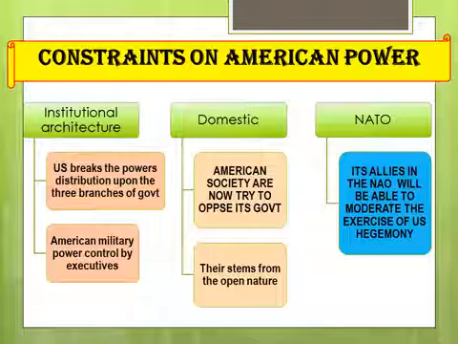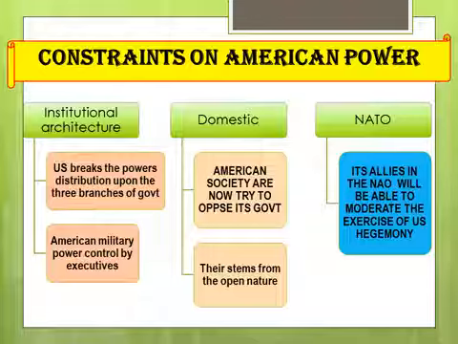That means the American military power is controlled by the executive. Ministers are controlling the militaries. The ministers make the rules and regulations for the ministries and for the army, and the armies are not working alone or freely. For that reason, the military power of the USA is slowed down, as it is organized and controlled by the ministers or executives. So their institutional architecture somehow comes in the path of American hegemony.